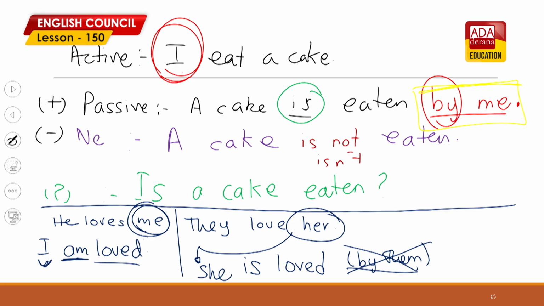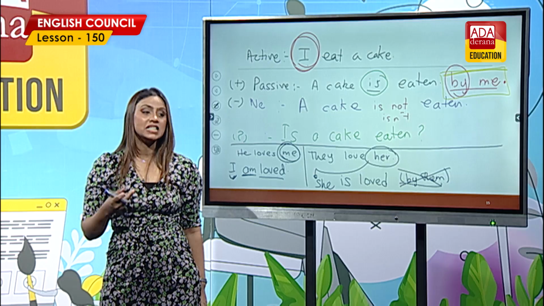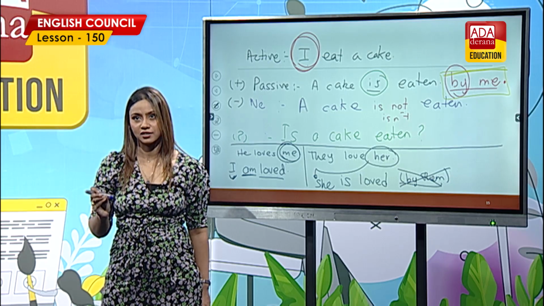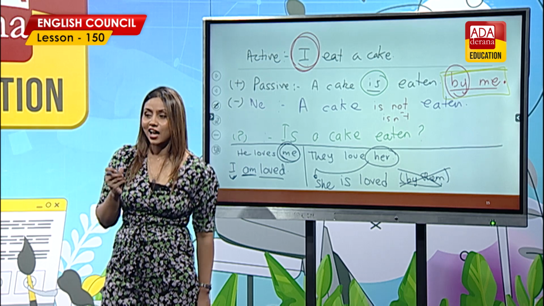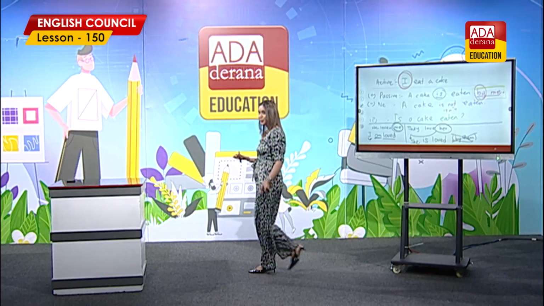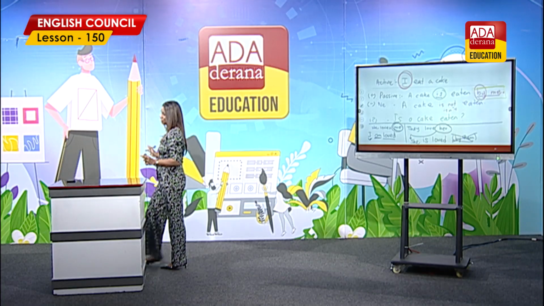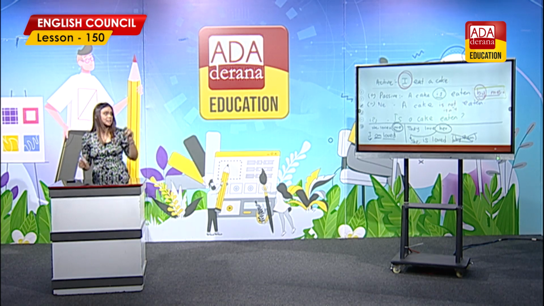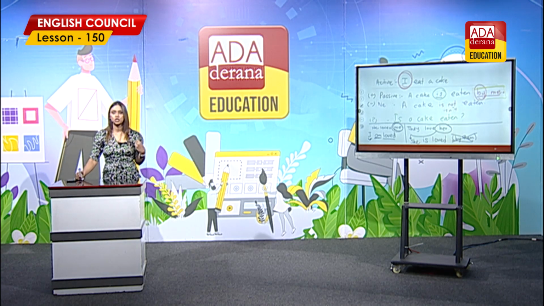Right? So the negative again is the same as she is loved: she isn't loved. Is she loved? Right? I am loved. I'm not loved. Am I loved? Same construction, the passive. That's simple present. So let's do an activity to practice this simple present passive construction after the break.